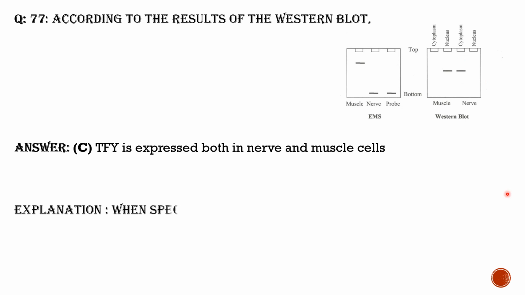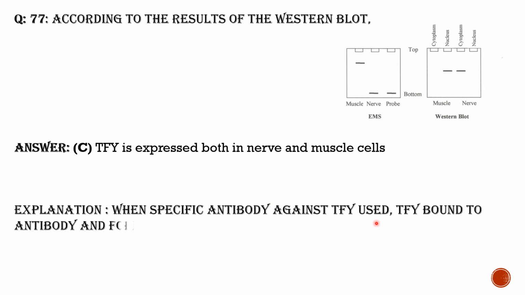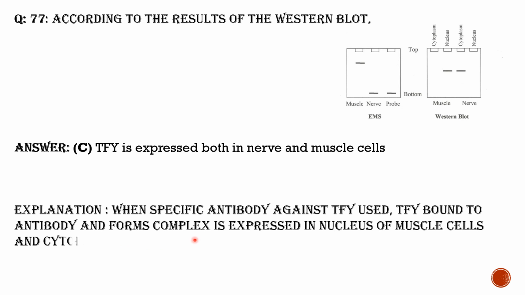When a specific antibody against TFY is used, TFY is bound to the antibody and forms a complex, which is found in the nucleus of muscle cell and cytoplasm of nerve cell. So this is the interpretation of the Western blot.